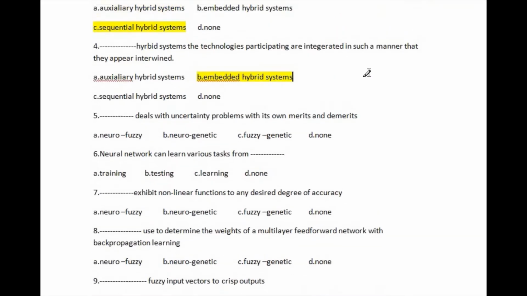Let's go to question number 5. Question number 5: blank deals with uncertainty problems with its own merits and demerits. The available options are: A, neurophysiology; B, neurogenetic; third, physigenetic; and last, none. The right answer of this question is option A, neurophysiology.